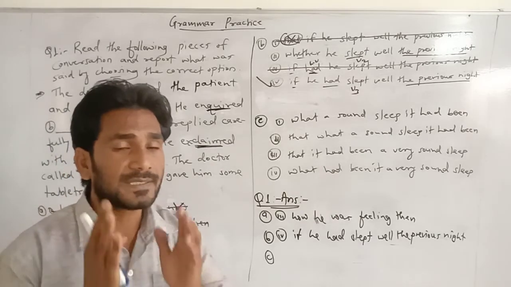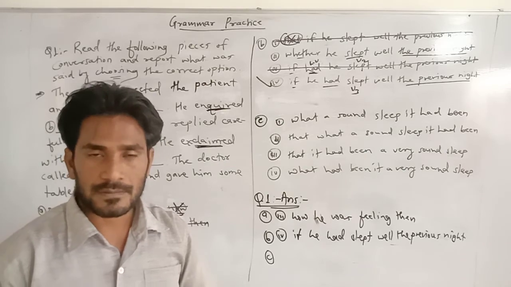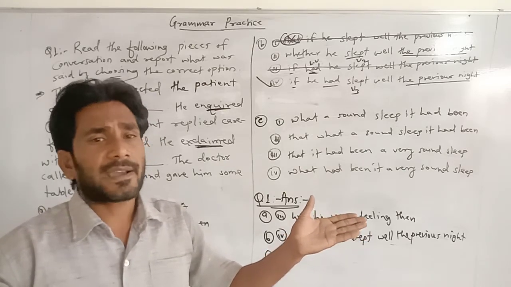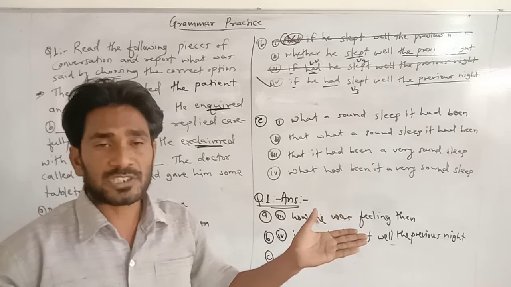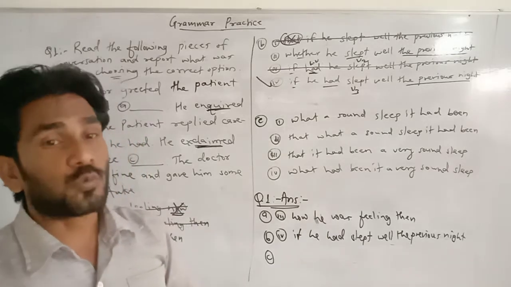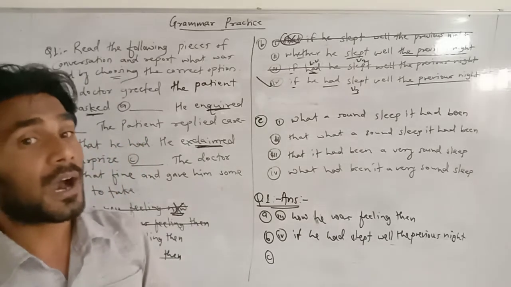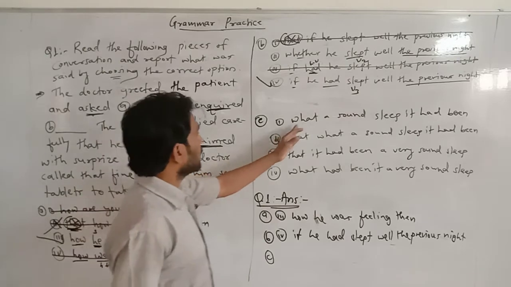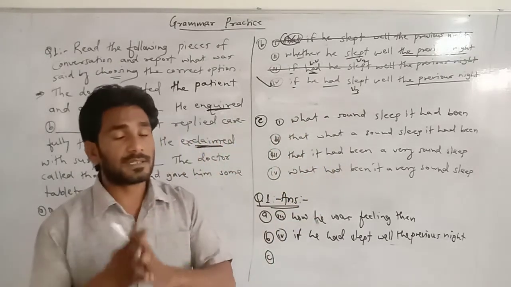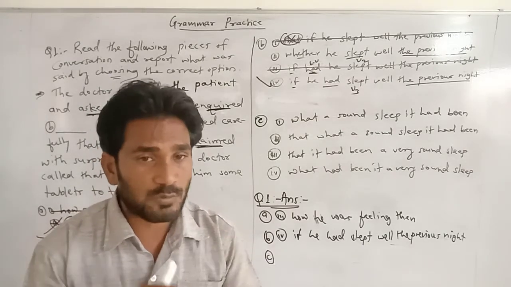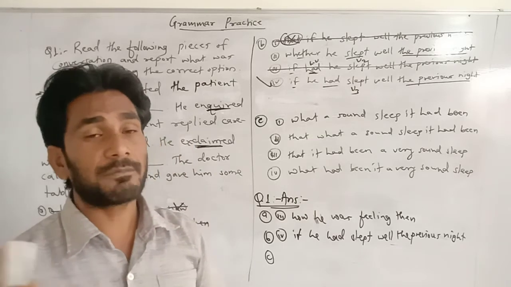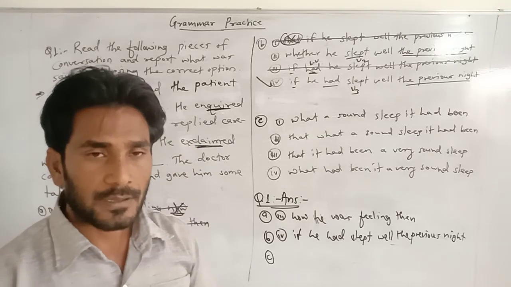So here we can understand it is an exclamatory sentence. And exclamatory sentences, as we know, always begin with exclamation words, either what or how. What or how. And here the options are given with what. So by this we can understand the exclamatory sentence began with what.